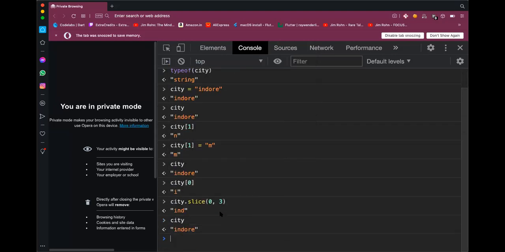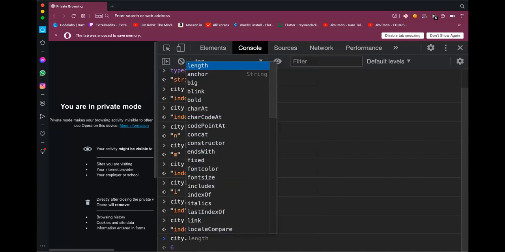Any of these operations does not impact the original string, but it gives back some value. Like doing city.slice on INDORE returns IND, but it does not impact the original.